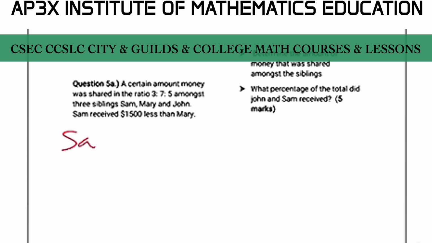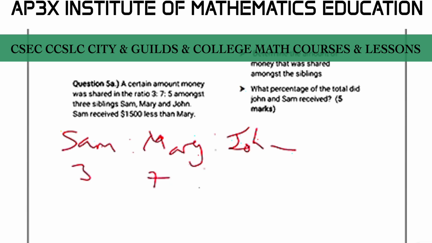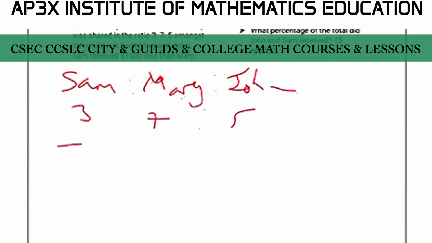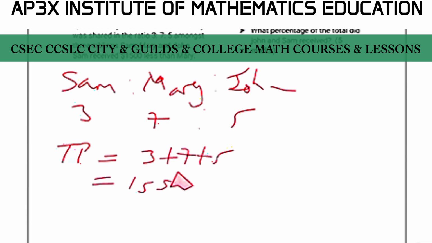So Sam compared to Mary compared to John. The ratio is 3 to 7 to 5. The total parts is equal to 3 plus 7 plus 5, which is equal to 15 shares.